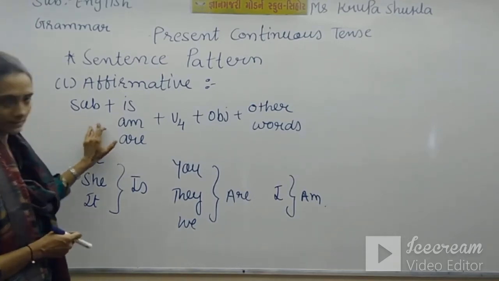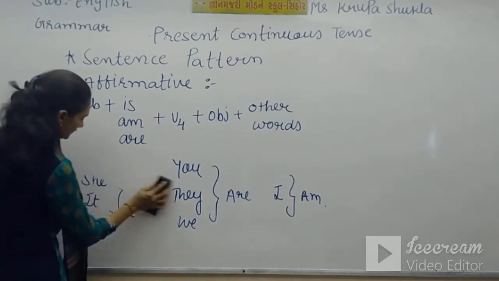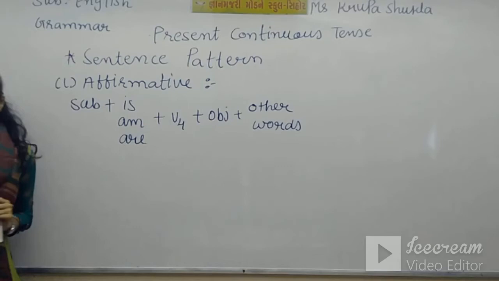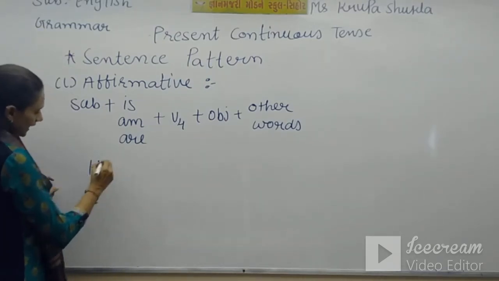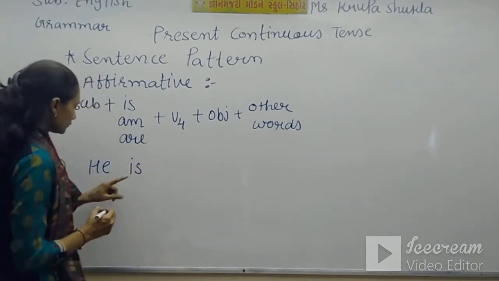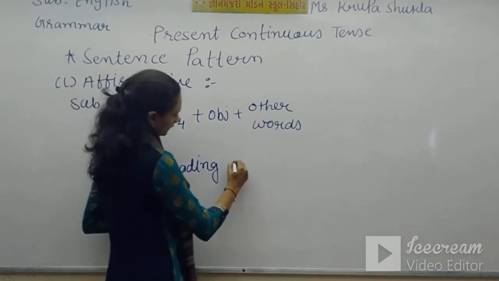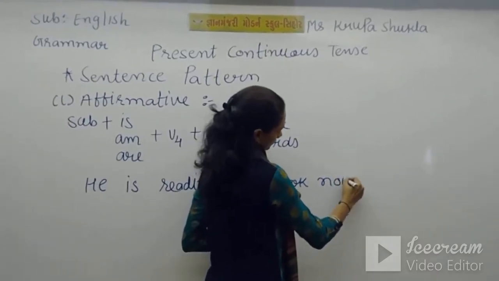Now we will build a sentences using this sentence pattern. We'll take our subject he. As I told you, with he we will use is. So he is, our V4 is reading, my book now.